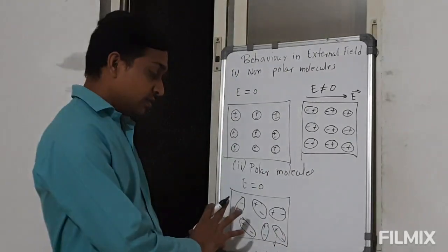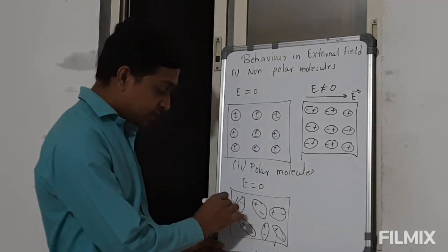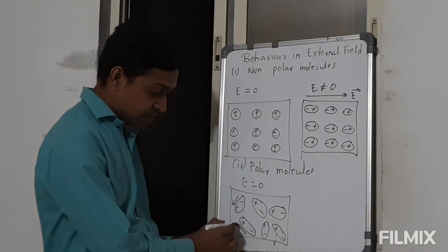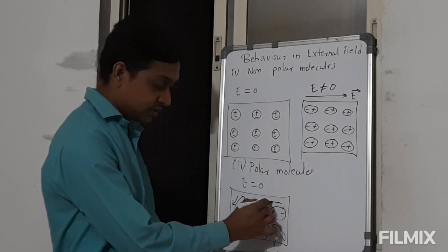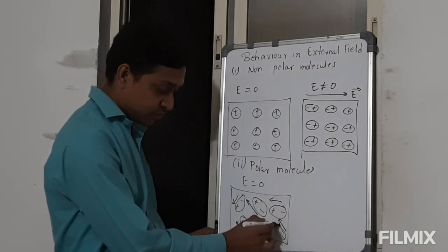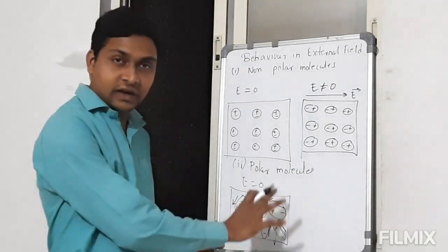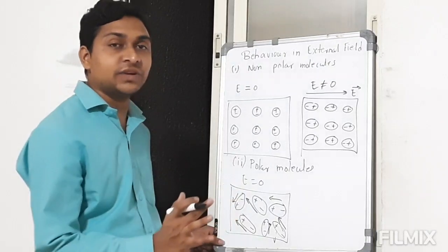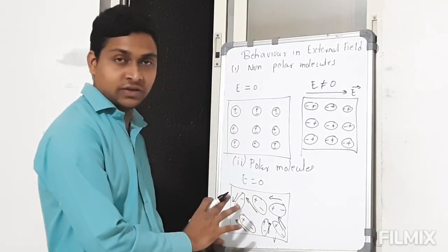But if you see the collective effect, the electric dipole moment in this case is in the upward direction from negative to positive. Here it is in this direction, here in this direction, here upward, here in this direction. So all these electric dipole moments are in random directions, and there is no net effect we can see over here.